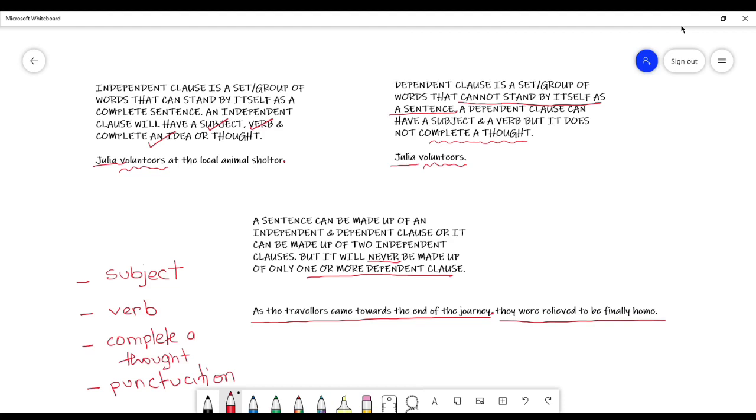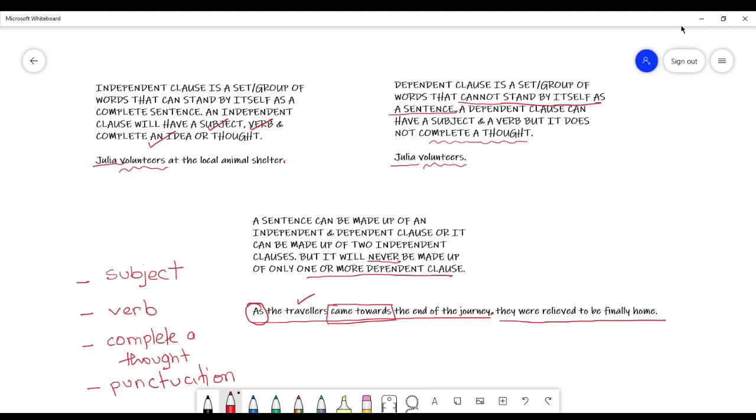Now, if we look at the sentence, as the travelers came towards the end of the journey, there is a subject, travelers. There's also a verb, came towards. Remember, this is actually a verb phrase now. It's no longer just a verb. They came towards. And then it does have punctuation because we put it there, but does it complete a thought? What happened as the travelers came to the end of their journey? Because we put this word as in there, it means as they were coming to the end of the journey, something in addition had to happen.